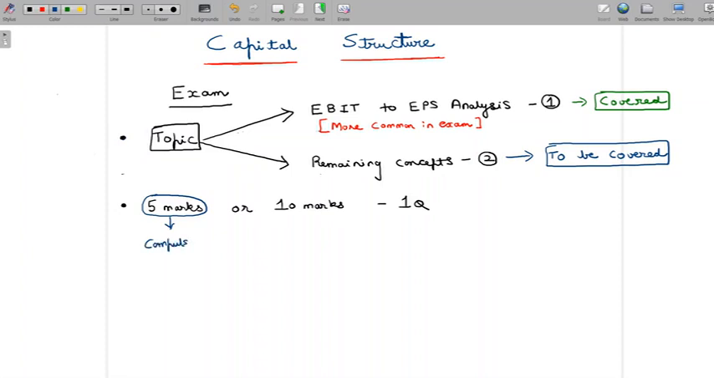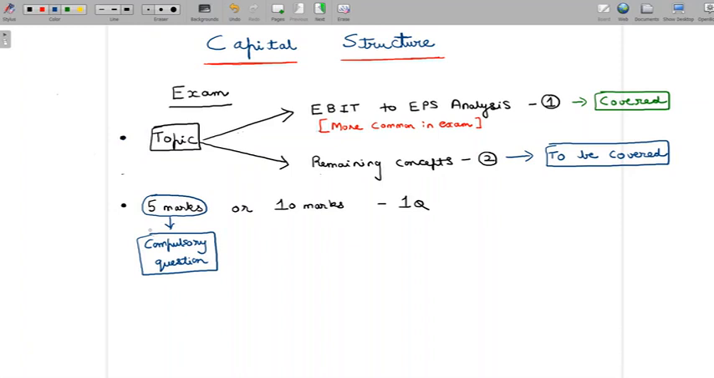And there have been instances in the past when a question from capital structure formed part of the compulsory question. So if I have to sum up all of these things, I would say that this topic can be spread across the FM exam. It could either be a part of the compulsory question, or it could be part of the other questions which are for 10 marks each.